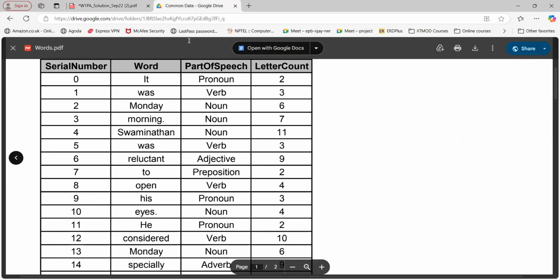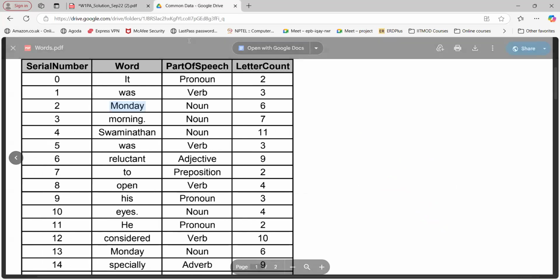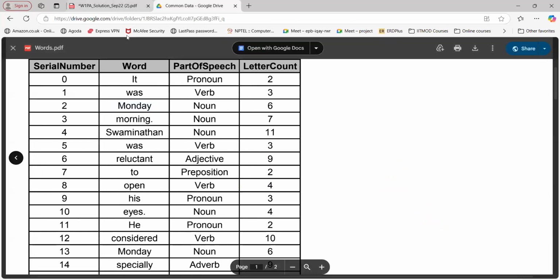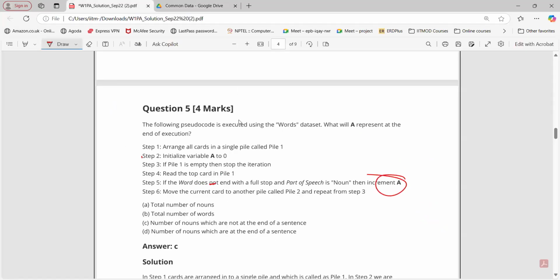So basically, whenever the word does not end with a full stop and has part of speech noun, for that particular card this will get incremented. That's it. Simple English language.